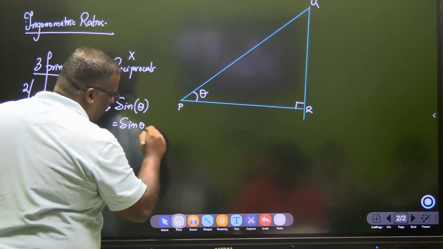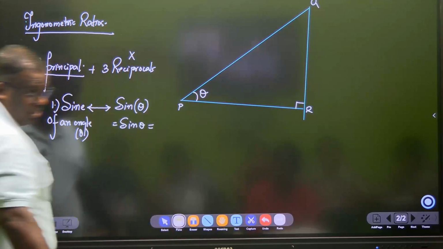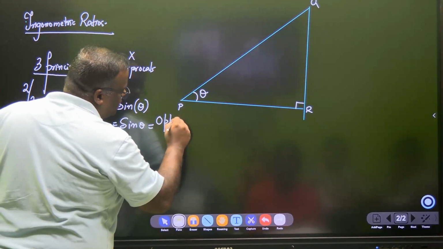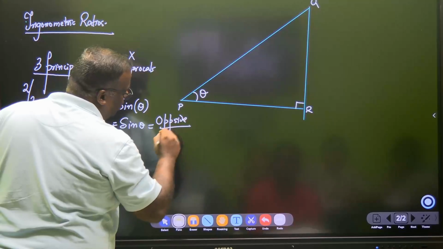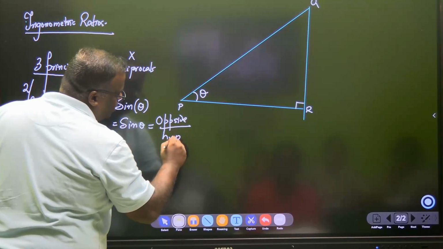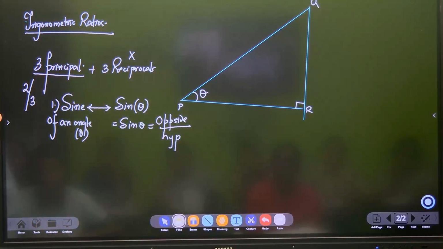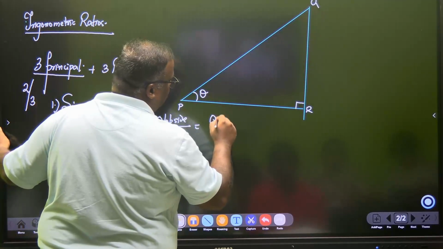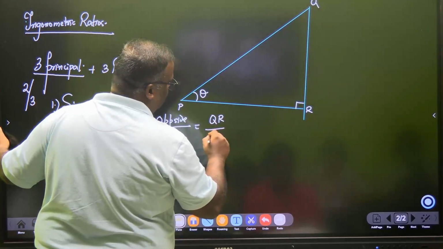Sine of an angle, sine of theta, where I've taken this as theta, is always the ratio of opposite side upon hypotenuse. Do you understand? Opposite side upon hypotenuse. So in my triangle, it will be QR divided by PQ.